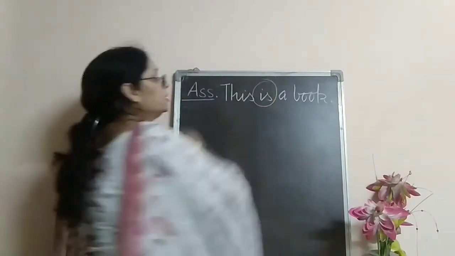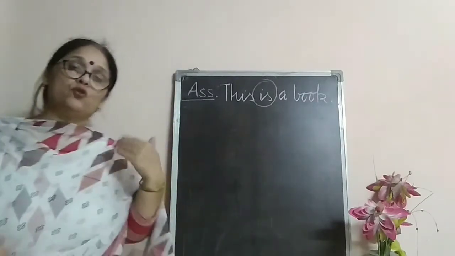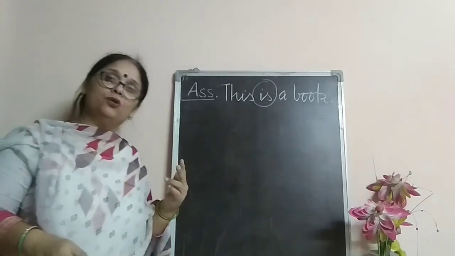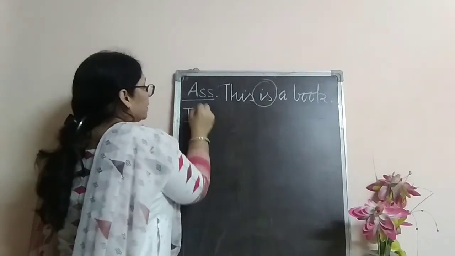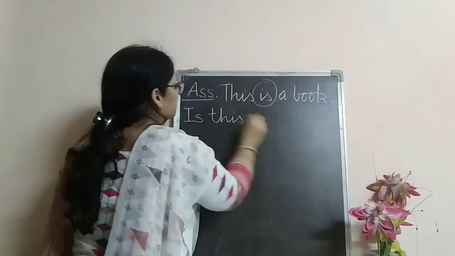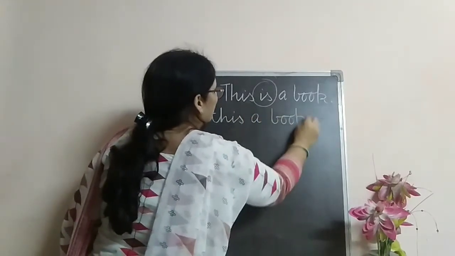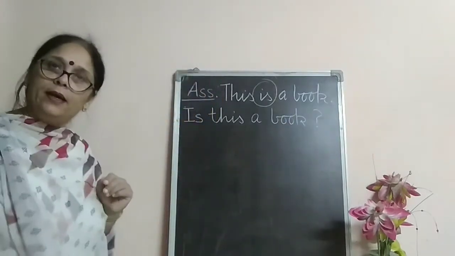Is is the helping verb in this sentence. Now, whenever I have to make it an interrogative sentence, what will I do? I will write it in the beginning. Is this a book? And question mark at the end.